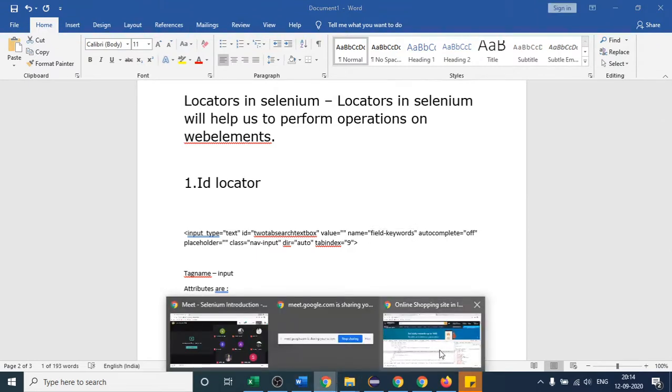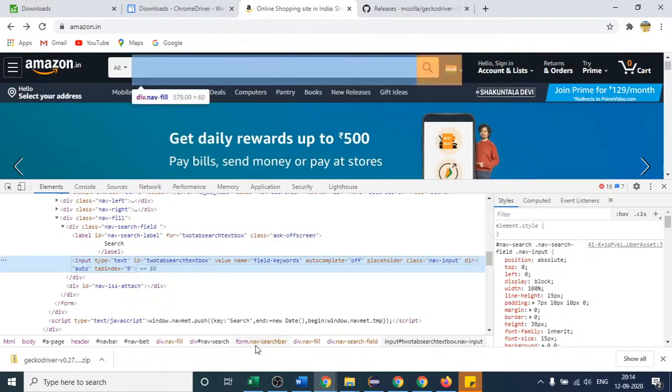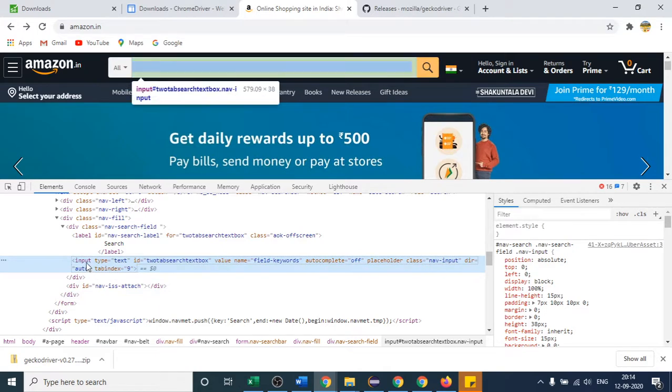And again if I come here, you can see, see my mouse cursor, input is our tag name, and you can see the yellowish part, type is our attribute, id is our attribute, value, name is our attribute, right? And you can say autocomplete is our attribute, placeholder, class is our attribute. So you can see, and on the right hand side you will find the value of the attribute. So is it clear to everyone what is this attribute and tag name?